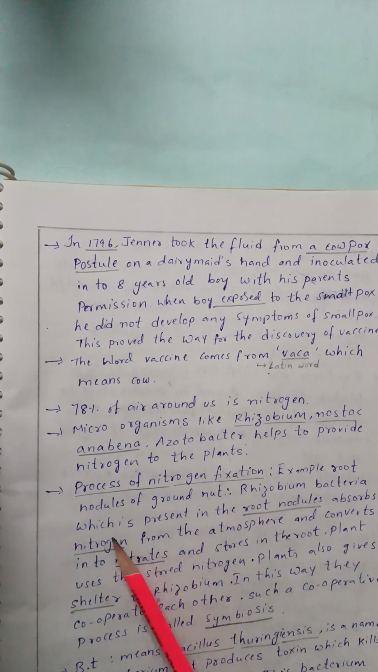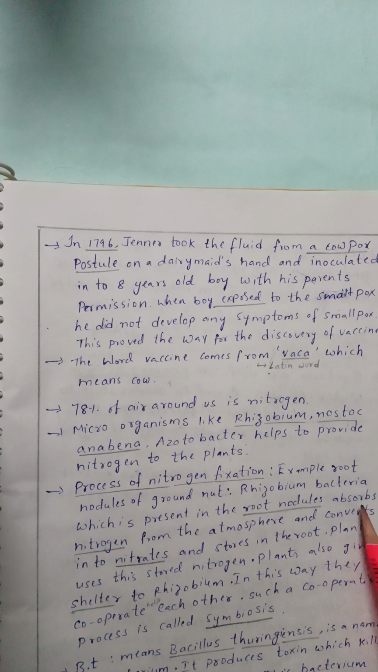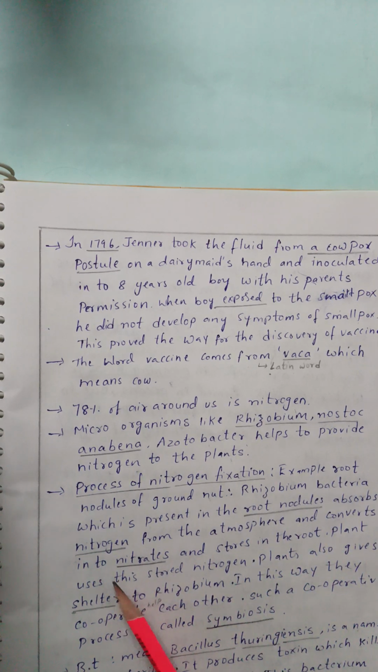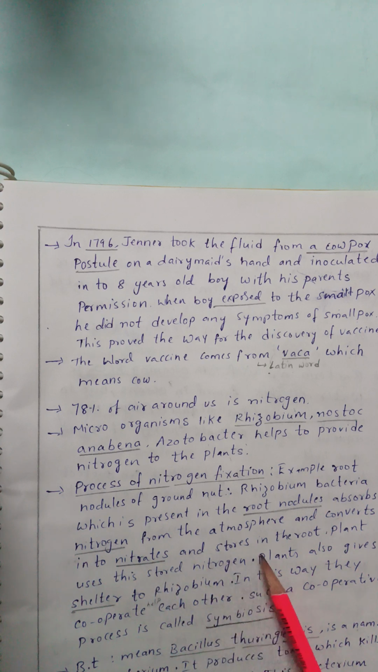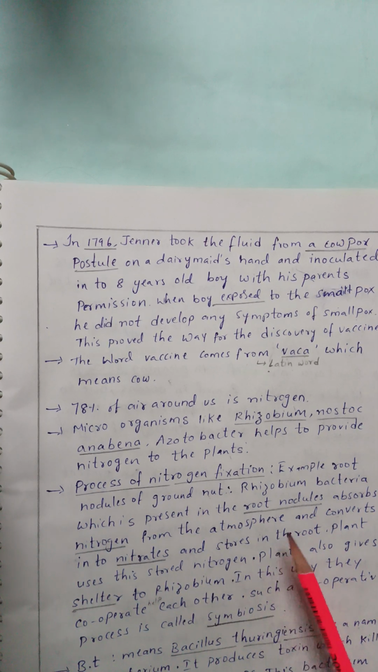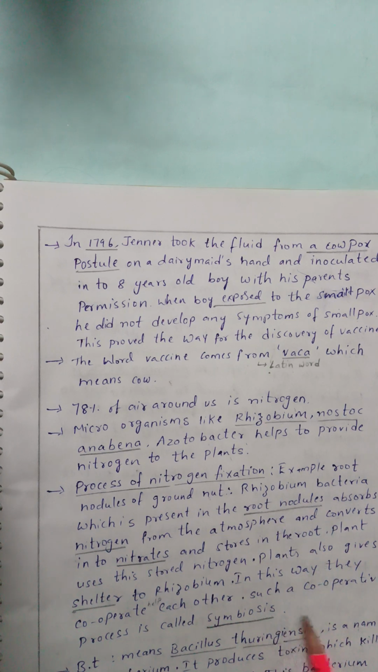Rhizobium bacteria, which is present in the root nodules, absorbs nitrogen from the atmosphere and converts it into nitrates and stores it in the root. Plant uses this stored nitrogen. Plants also give shelter to the rhizobium. In this way, they cooperate with each other. The plants give shelter to the rhizobium and the rhizobium gives nitrogen to the plant. Such a cooperative process is called symbiosis.